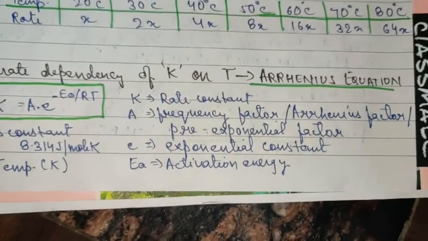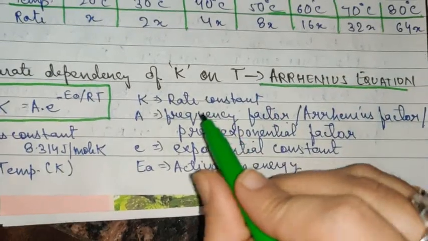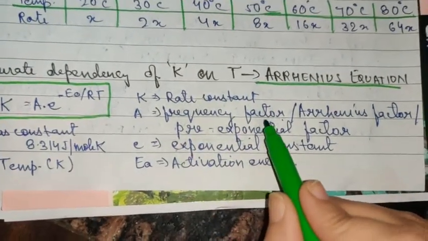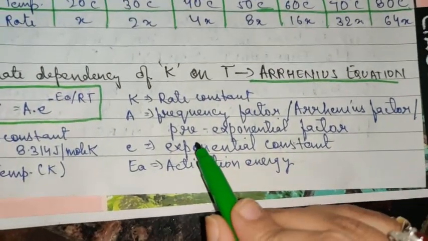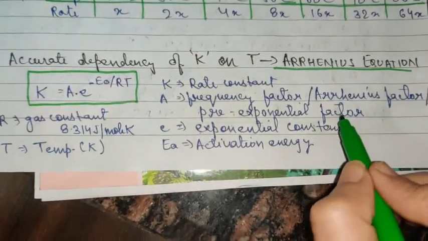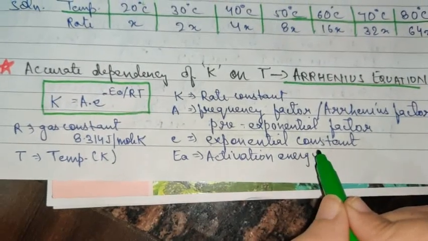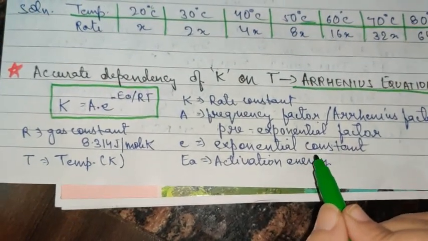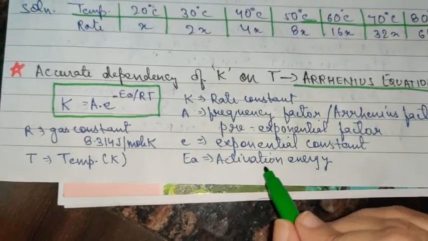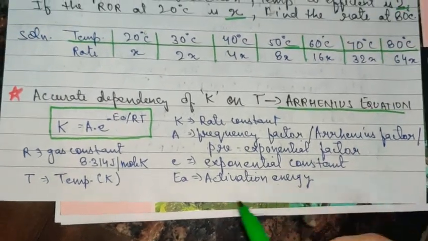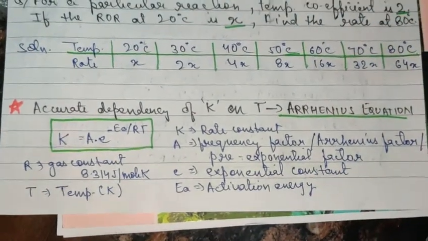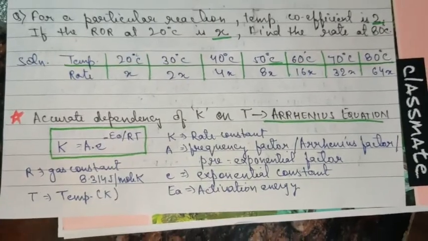You can note it down. K is rate constant, A is frequency factor or Arrhenius factor or pre-exponential factor. Okay, and this small e represents the exponential constant, which you must have seen in the expression for log, and Ea is activation energy. Please note it down, children. Pause the video and note it down so that I can move ahead.